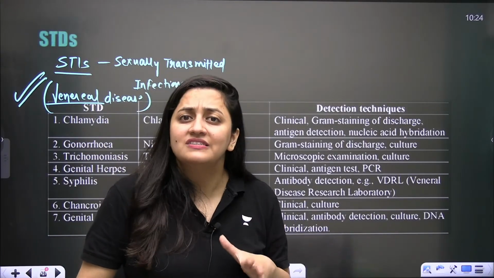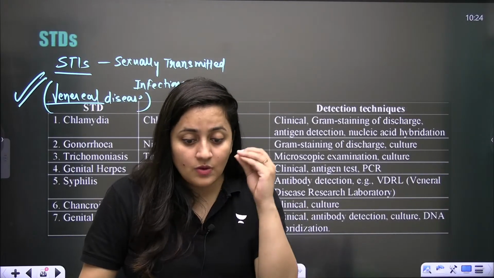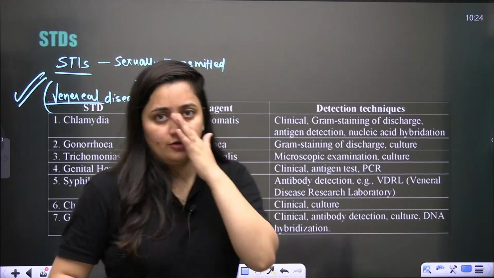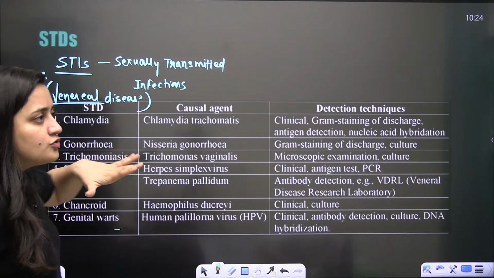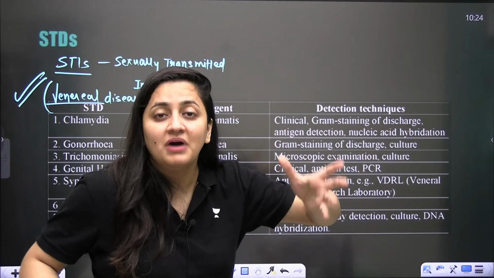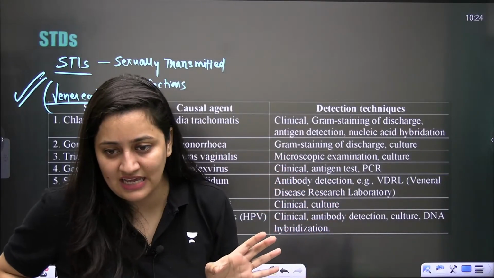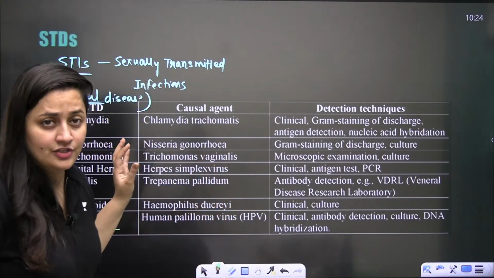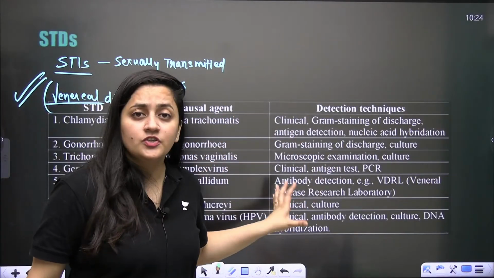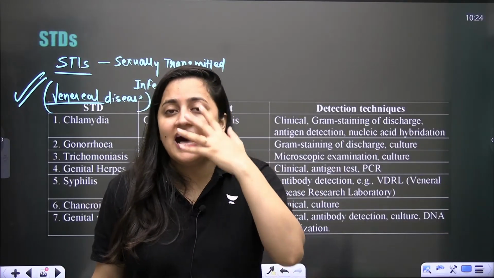So, bache, there are different causative agents that can cause it. Obviously, the one obvious reason is unprotected sexual intercourse, right? It is the one obvious reason for the STI. And sexual intercourse with multiple partners. So when there is sexual intercourse with multiple partners and it is unprotected, definitely it will result in STIs. It will result in infections, and they are very dangerous. It's not that these infections are only going to affect the genitals. No, sometimes they cause infection in the eyes as well.